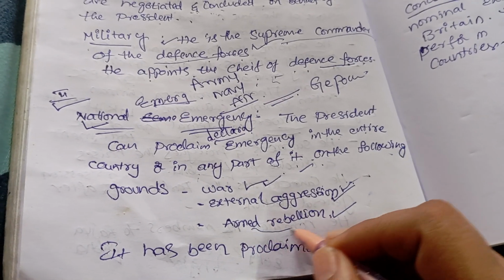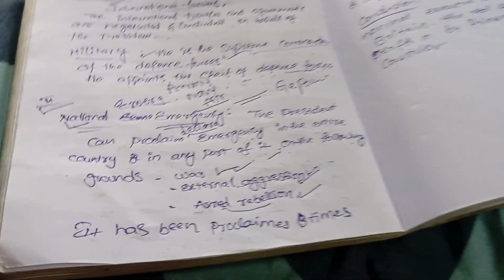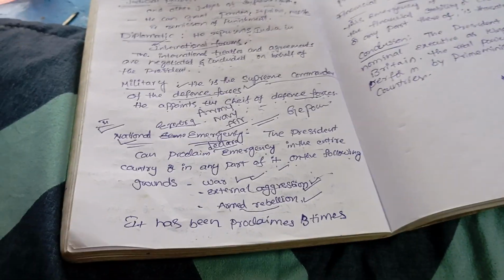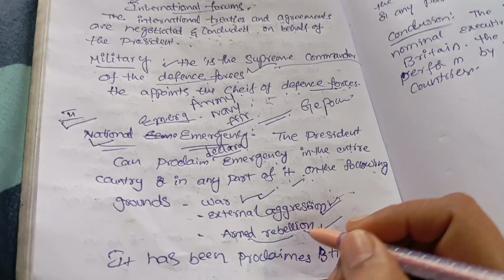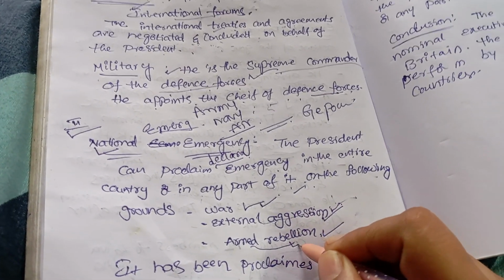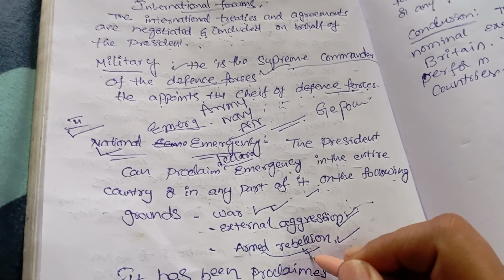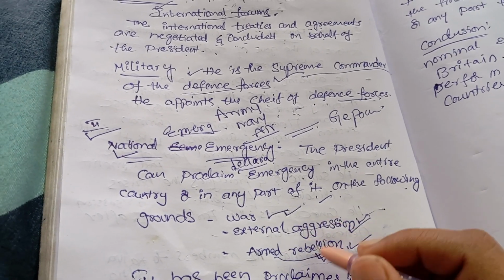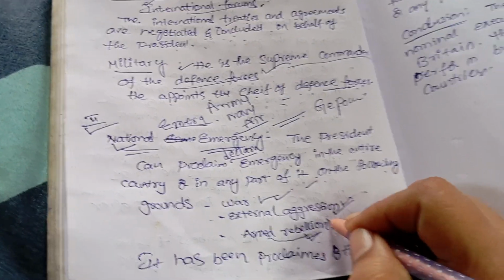Next, armed rebellion in our country. It is not about the outside, it is about India. If the Indian army rebels against the government, then the president can declare the national emergency.